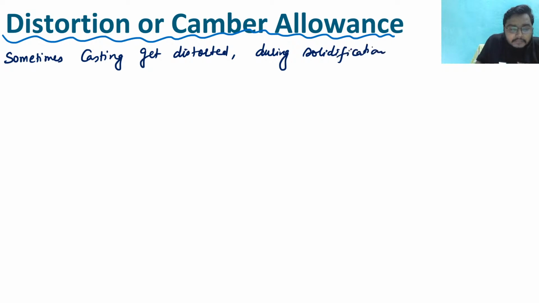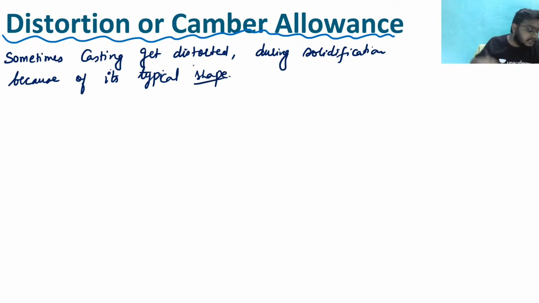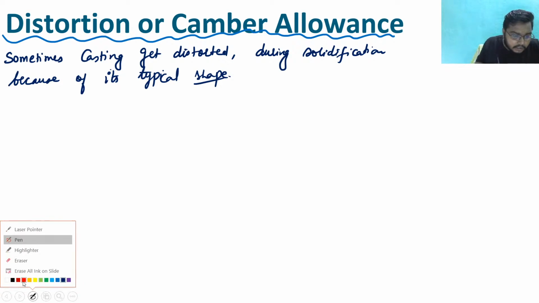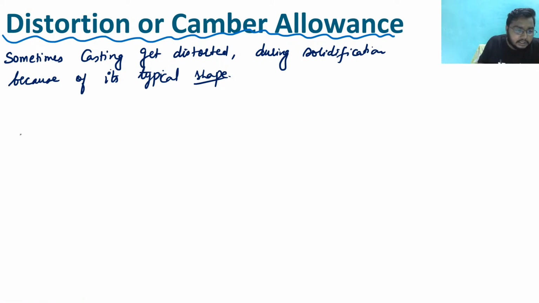During the solidification, casting gets distorted, and this is because of its typical shape. See, reasons may be different why they are distorted. See, first I will show you some example, then I will tell you, because otherwise you will not get a feel of what sir has been telling to us.